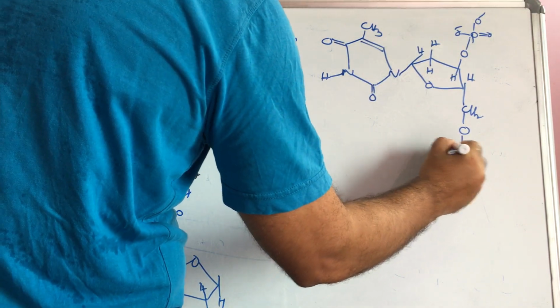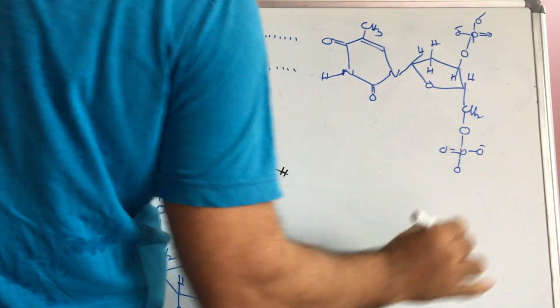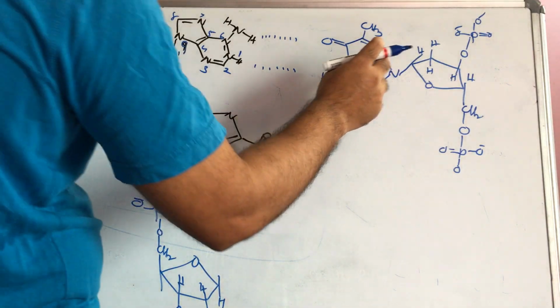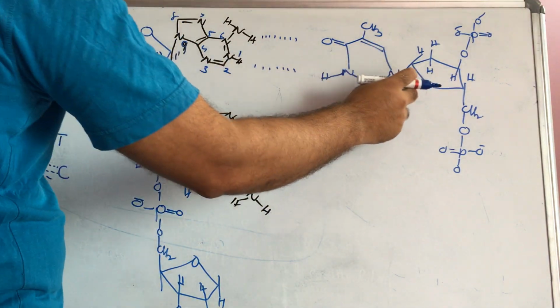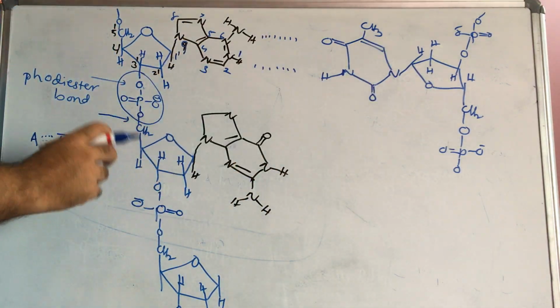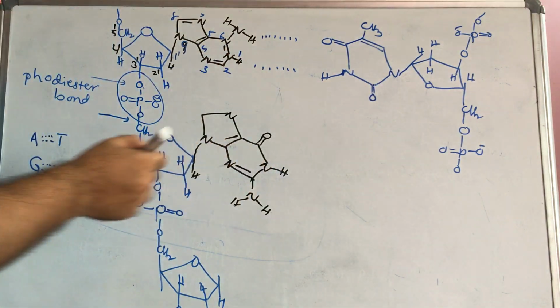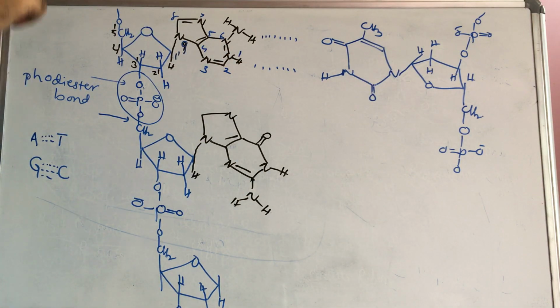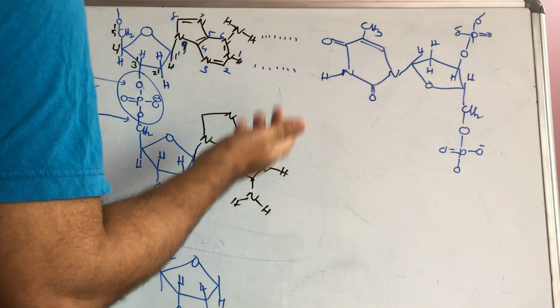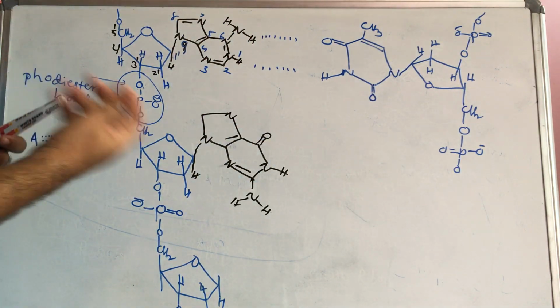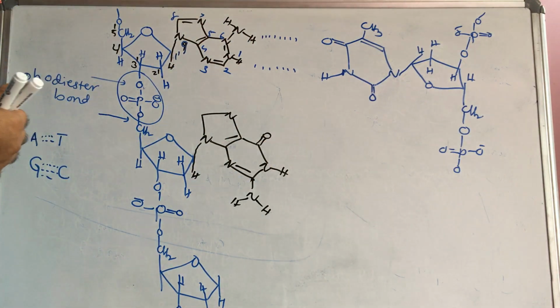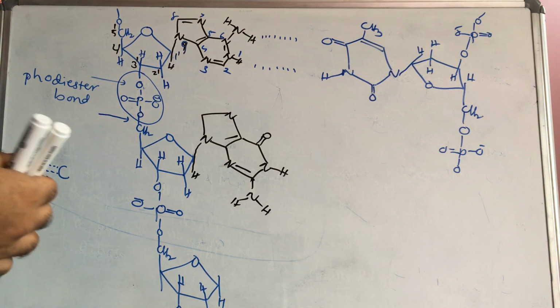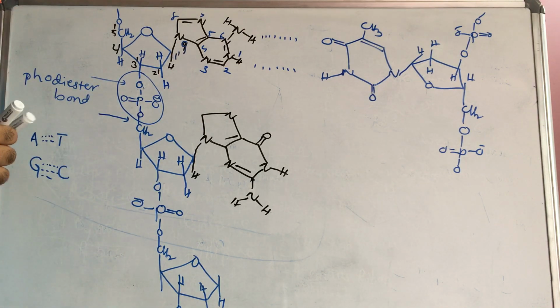There is a double bond O minus O, like this continuation. So adenine forms 2 hydrogen bonds with thymine. Adenine does not pair with cytosine because it would form only one hydrogen bond. When more hydrogen bonds form, it is more stable and its melting point is also higher. As the number of hydrogen bonds increases, stability and melting point increase.